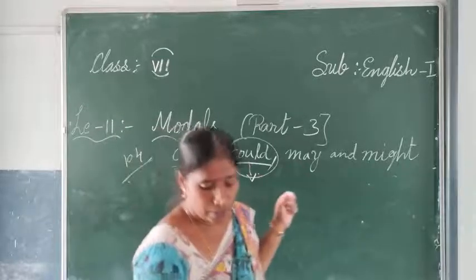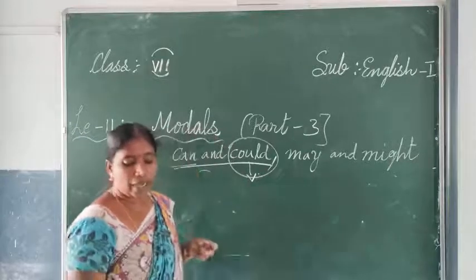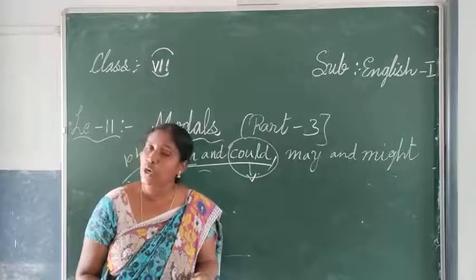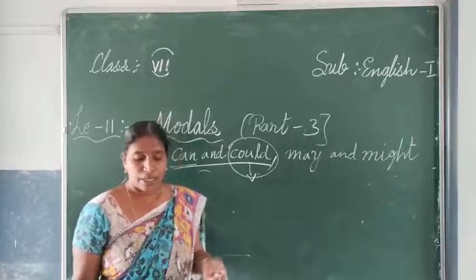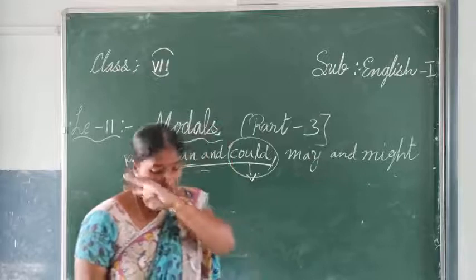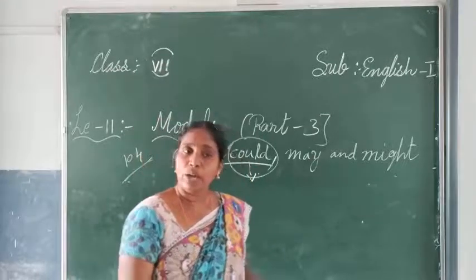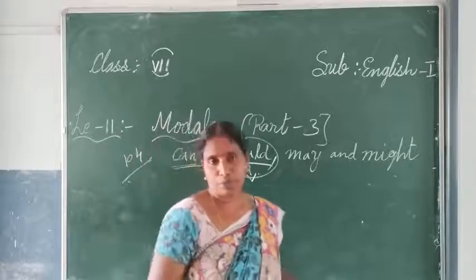The next one, make an offer or suggestion to help. When you want to help anybody, or when you want help from others, at that time, can you help me? Can you help me means, can you help me find the book?